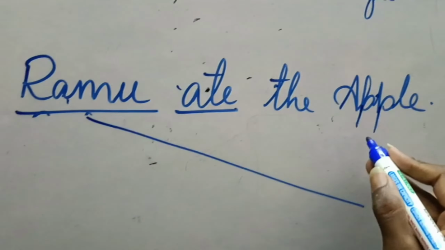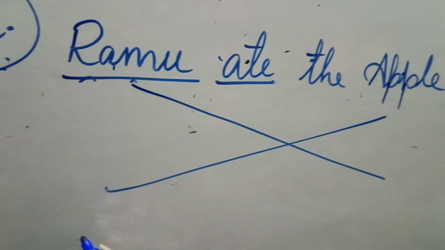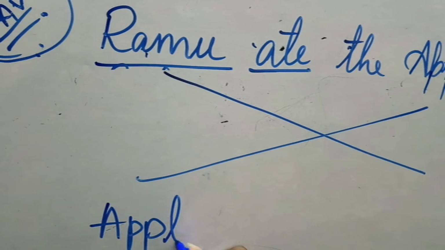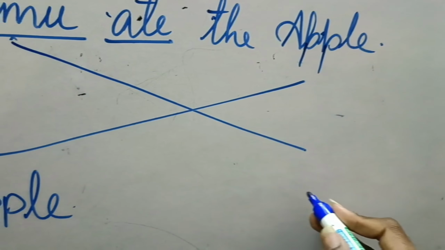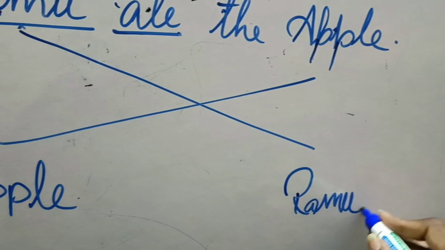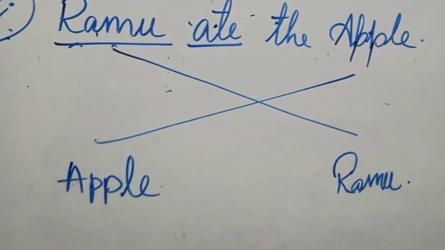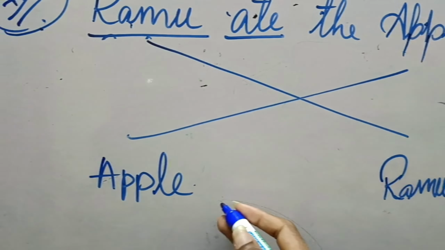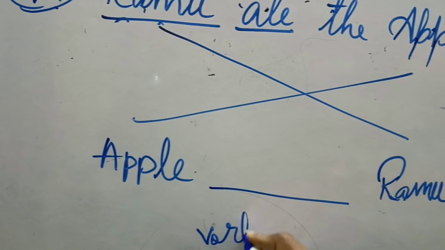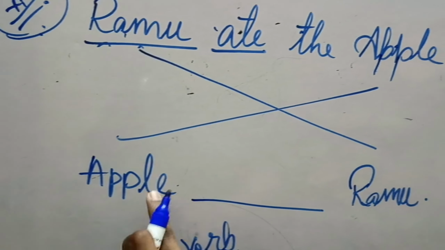Considering this example, Ramu ate the apple. In this, Ramu is the subject and apple is the object. So when converting into the passive voice, the apple, which is the object, comes into the first place. So it is considered as apple, and the last word is Ramu, which is the subject, and in between we use the verb to connect this.